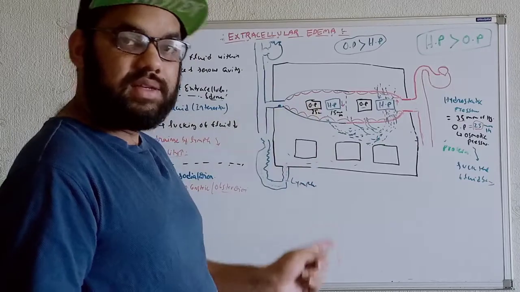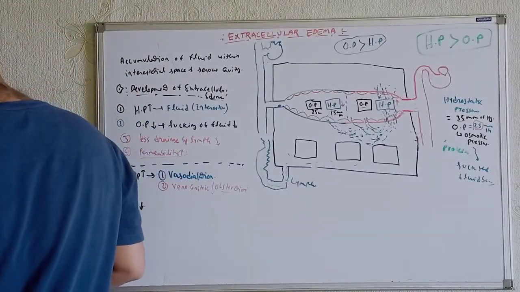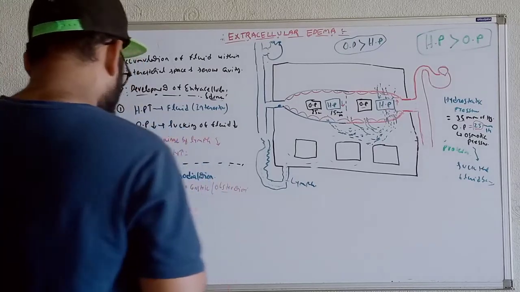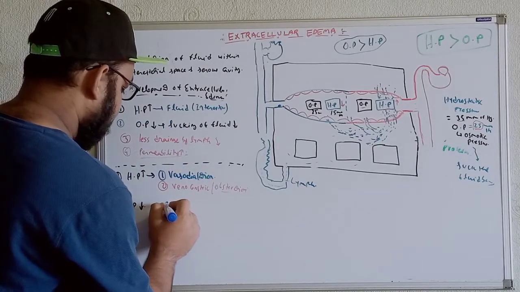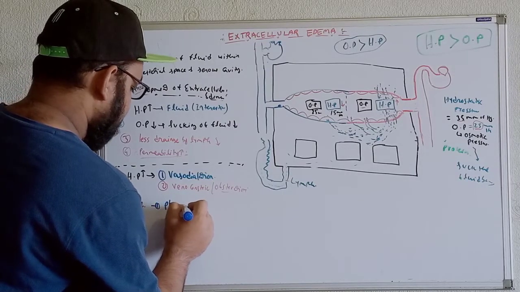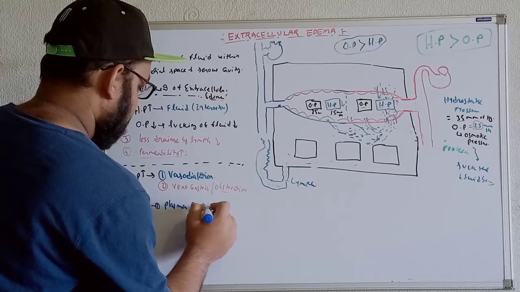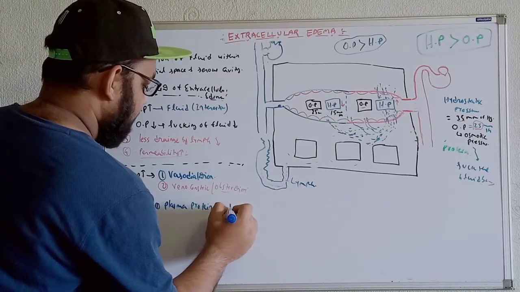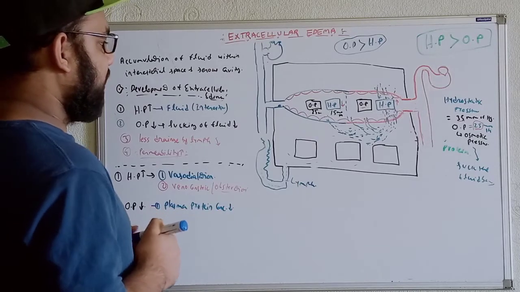So if we see over here, let's write these things. The main reason we will get over here is if the plasma protein concentration is getting reduced, as a result we will get less value, or we can say the less amount of the oncotic pressure.